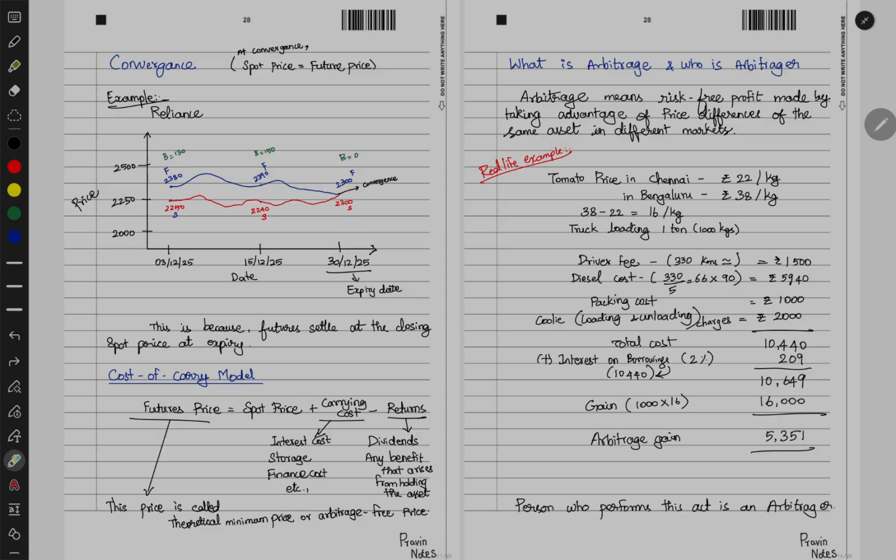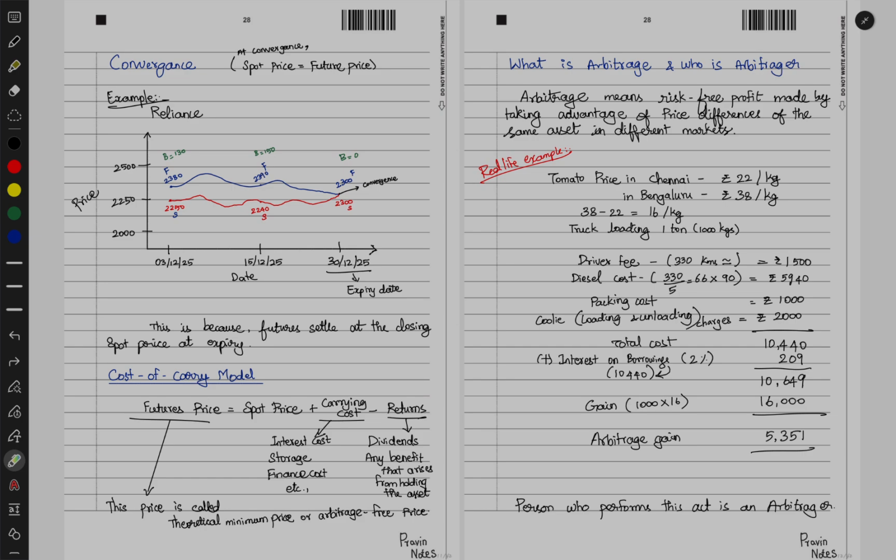This is mainly because the future contract of Reliance, or the future contract of any commodity, will settle at the closing spot price at expiry. That's how this convergence works, and this is called convergence.